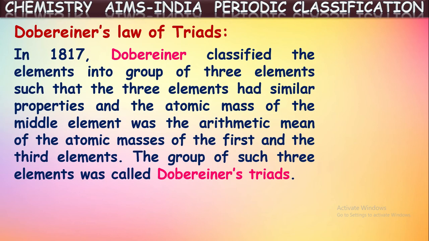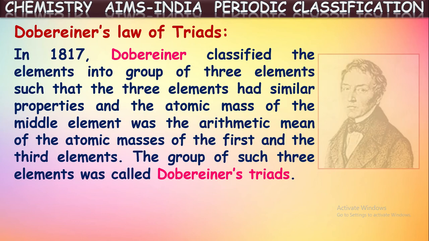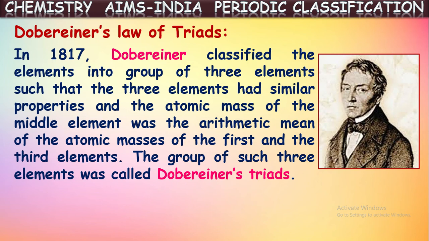In 1817, Dobereiner classified the elements into groups of three elements, such that the three elements had similar properties, and the atomic mass of the middle element was the arithmetic mean of the atomic mass of the first and third elements. So the group of such three elements were called as Dobereiner's triads. Okay, the next scientist was Dobereiner.